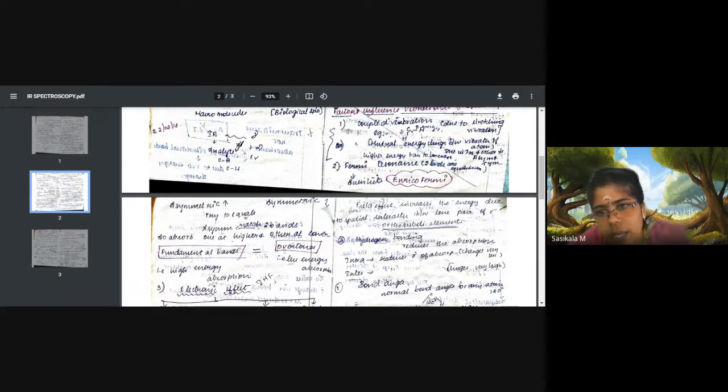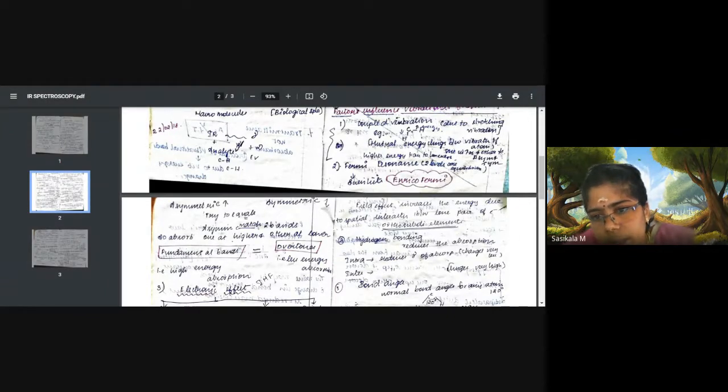In that case, one stretching will be moved on to another higher level, and another one will be moved on to lower level. When coupled vibration occurs, one vibration, for example symmetric or asymmetric, will be going higher, where bending vibrations will be moving to lower energy. And this factor will be coupled with Fermi resonance.